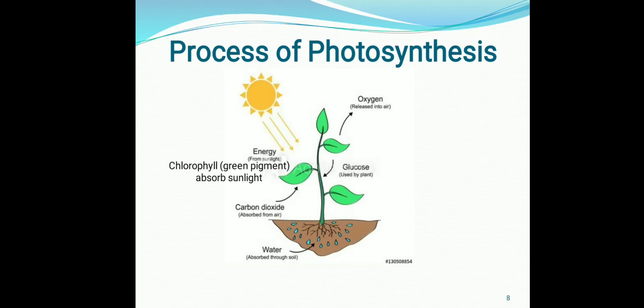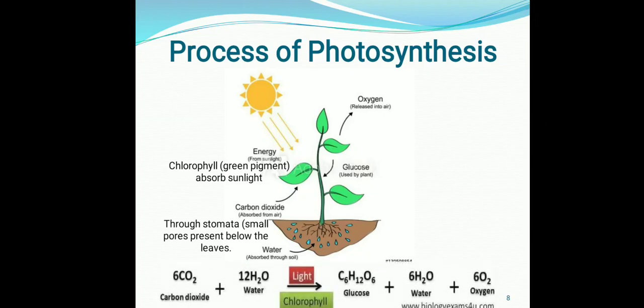So I am showing you how photosynthesis takes place. Sunlight is absorbed by the chlorophyll. Carbon dioxide gas is absorbed from the atmosphere through the stomatal opening in the plant, and water is absorbed from the root system. When these four essential conditions are fulfilled, they get converted into glucose, water and oxygen. So here comes the equation for photosynthesis, which is as follows. 6 molecules of carbon dioxide plus 12 molecules of water, combined in the presence of sunlight and chlorophyll, get converted into glucose plus 6 molecules of water and 6 molecules of oxygen.